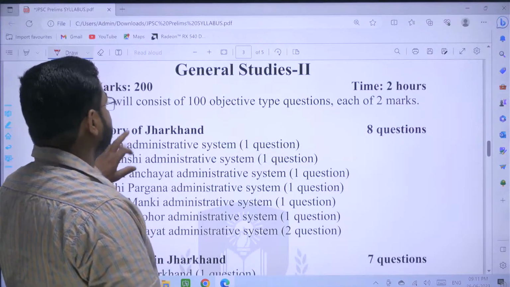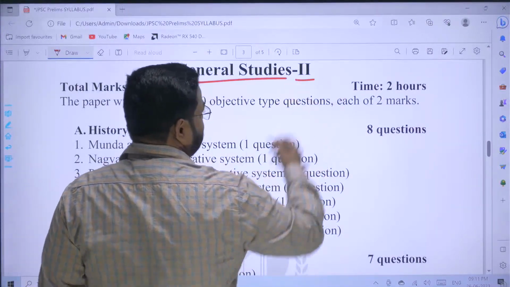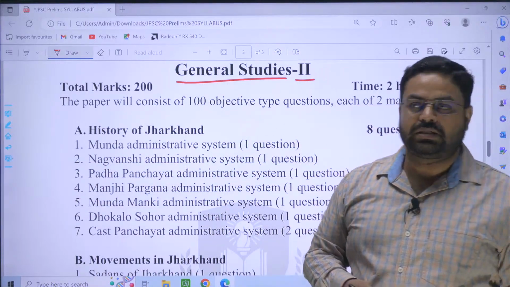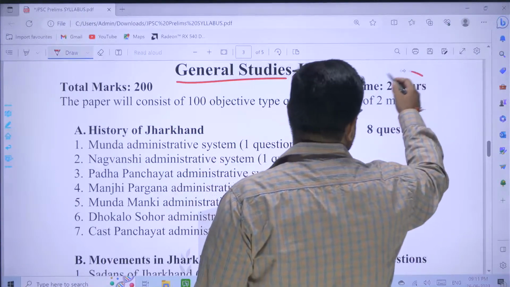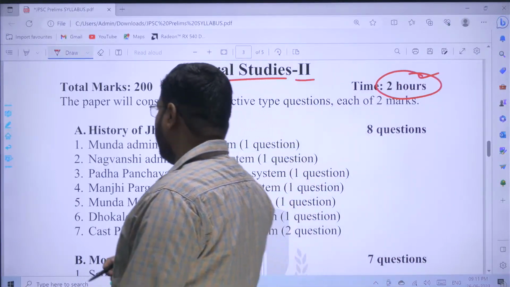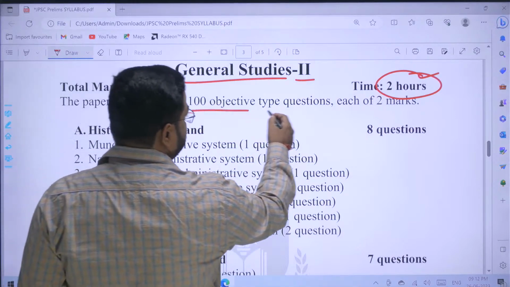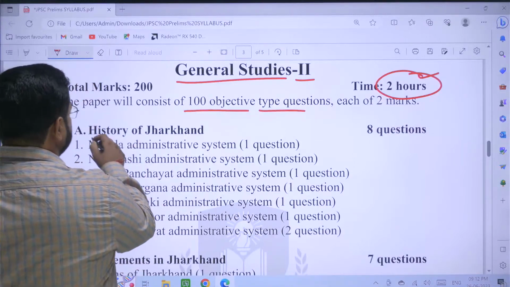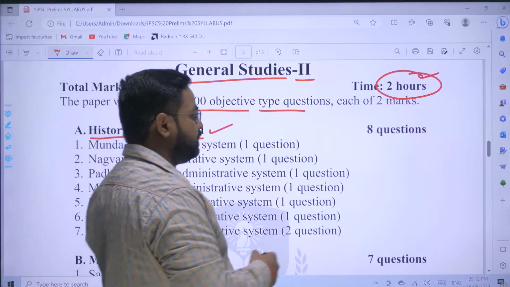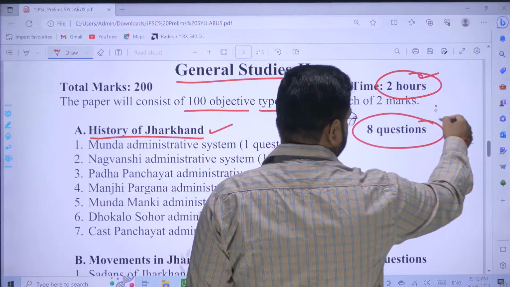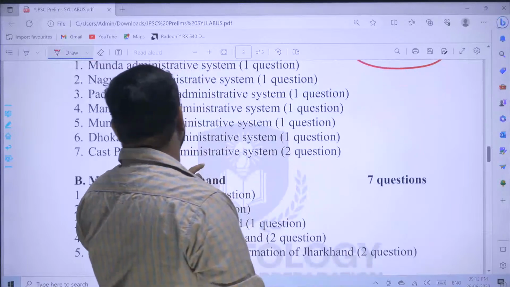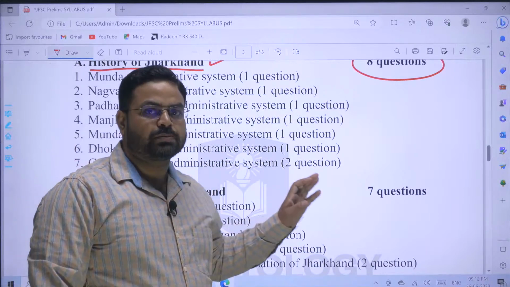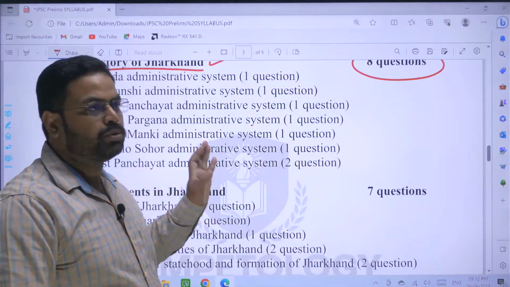Now come to the GS 2 of prelims, the general studies paper 2 of prelims. Again it will be of 200 marks. The time allotted will be 2 hours, 120 minutes, and the paper will be of 100 objective type questions carrying 2 marks each, right? And here again the history of Jharkhand, 8 questions of 16 marks. And here one more thing is that each question from where it will be asked is provided here specifically, and you have to go through that.